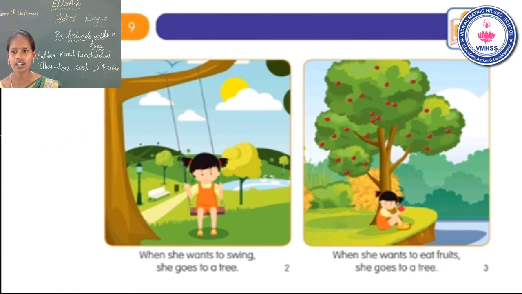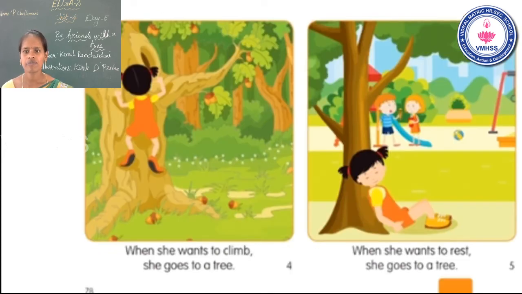Is that clear? Now go to the fourth page. Okay, see the picture. What did you see in this picture? The girl climbed in the tree. Yes or no? Yes. When she wants to climb. Climb means, already I told in the last class, climb means ஏறுதல், மரம் ஏறுதல். When she wants to climb, she goes to a tree.